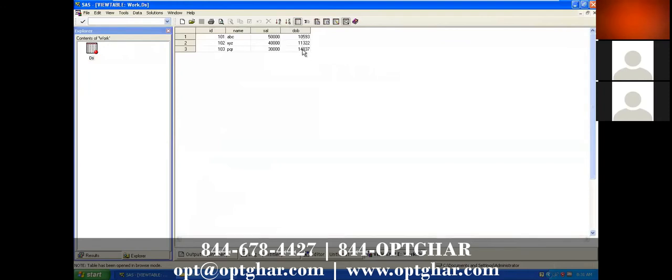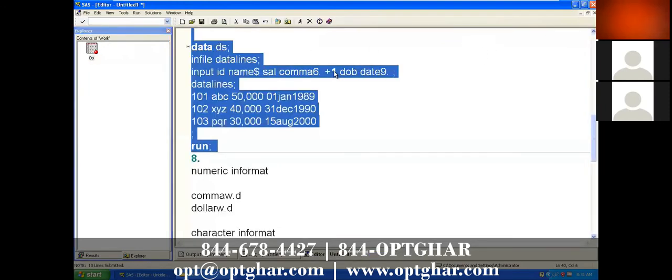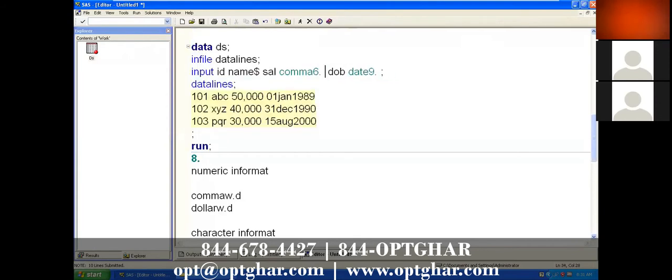You got it or not? Yeah, I got it. Otherwise, if you don't give a plus symbol here, just increase one length. Now it will come here. So now from here it will take 9 digits. Okay.